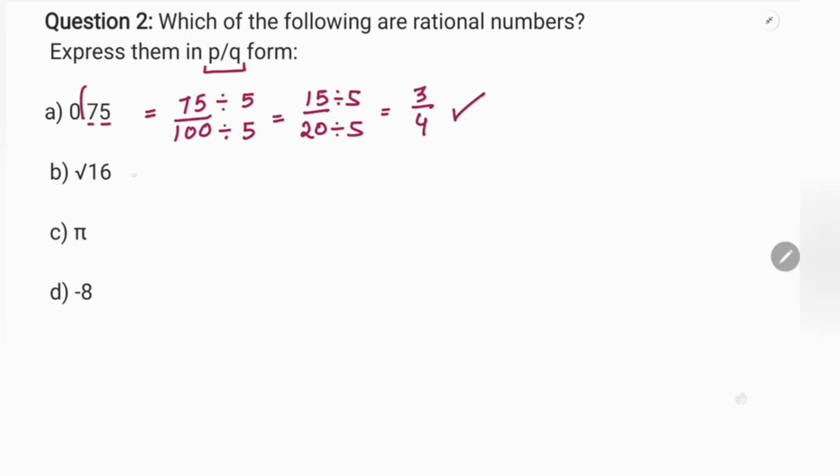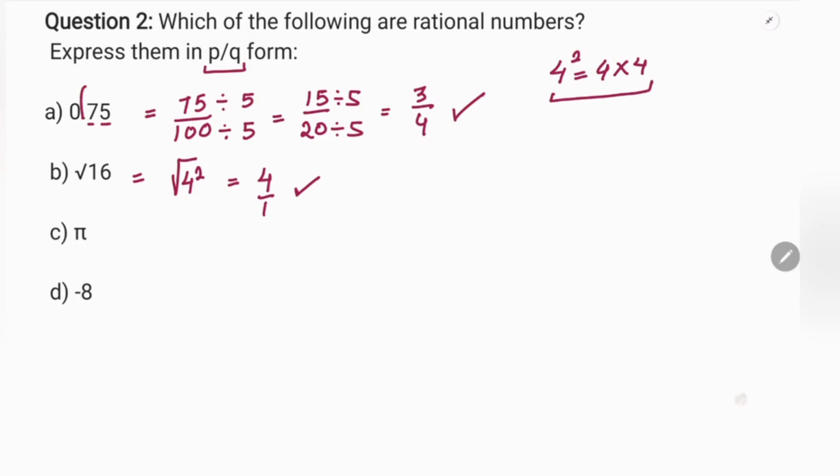Then we have under root 16. What is under root 16? 16 is 4 square. Powers we will learn further, but still I can just tell you here that 4 square is 4 times 4. So 16 can be written as 4 square, and then under root of 4 square is 4. Square roots and squares, like exponents, we will learn further, but here just so you know, under root of 4 square is 4, and 4 can be written as 4 by 1. So this we represented in P by Q form.